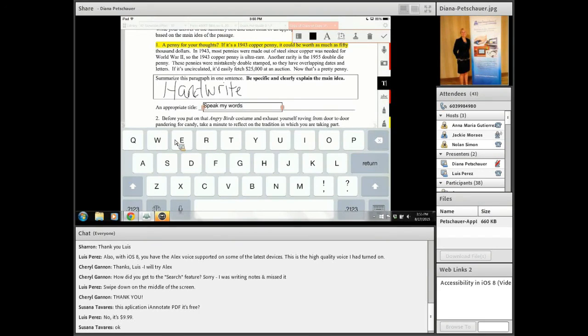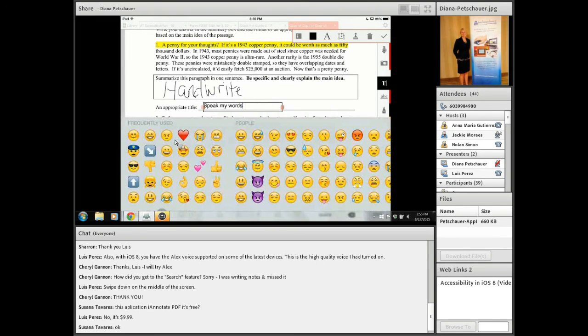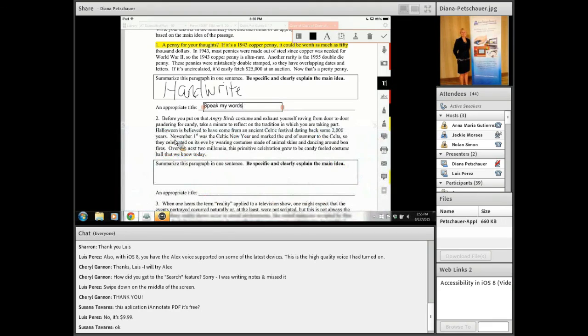The way to do that is that little globe icon that is next to the microphone. So at the bottom of the screen, the bottom of the keyboard, to the left of the microphone is that little globe icon. If I tap on there, it changes it first to the emoji keyboard.